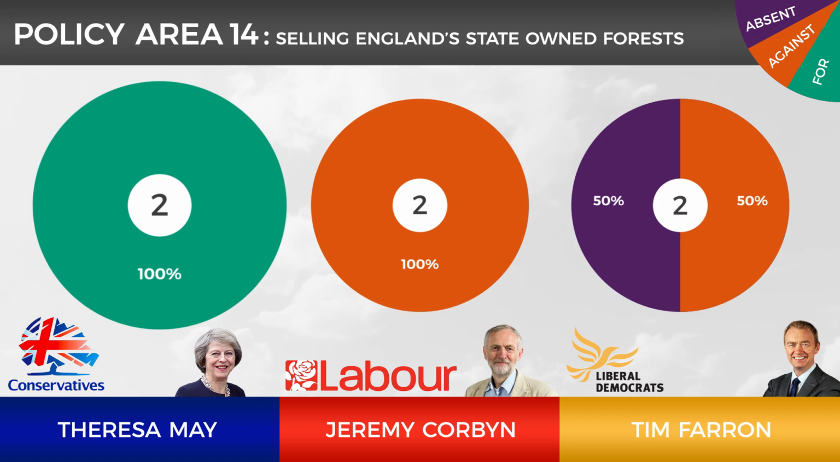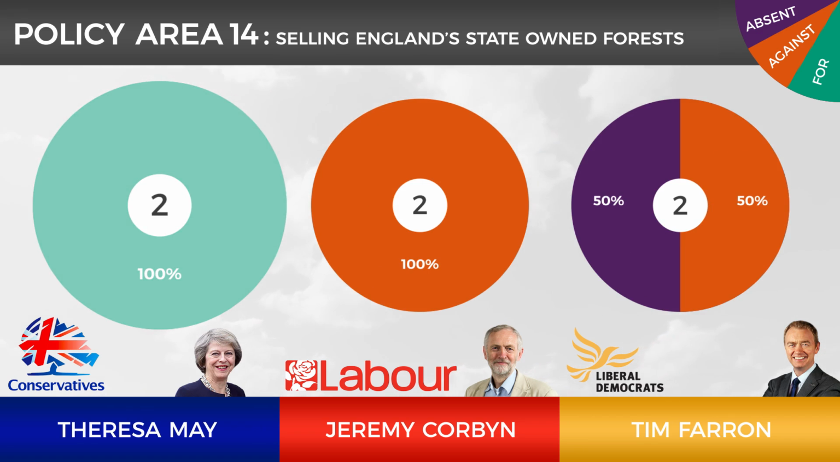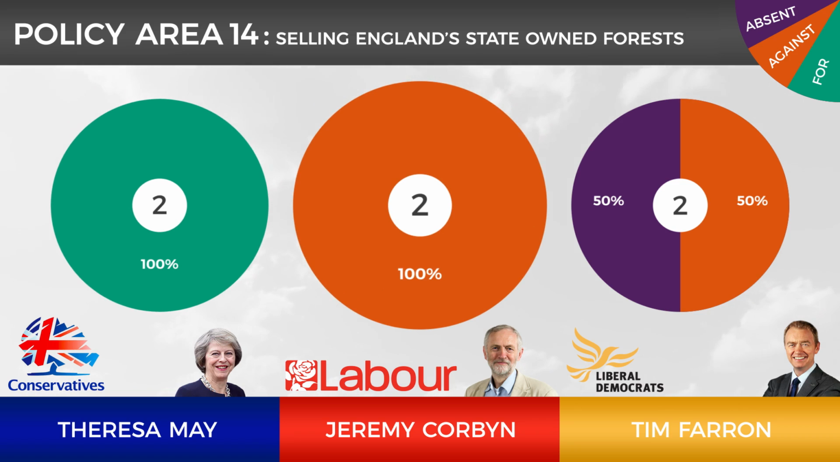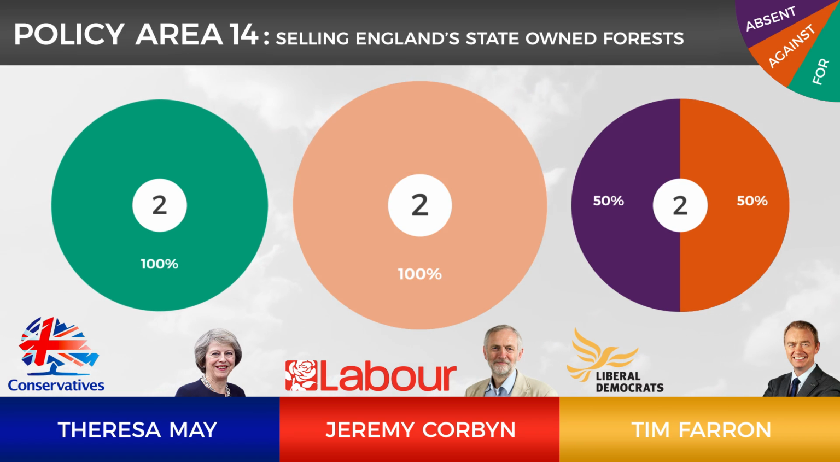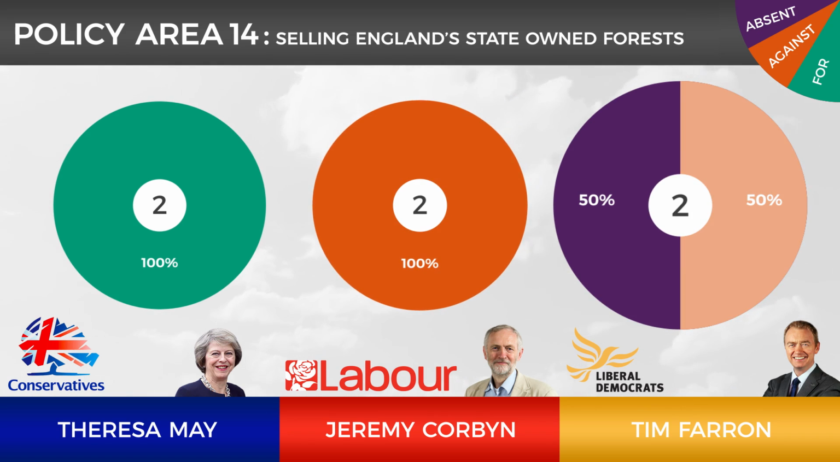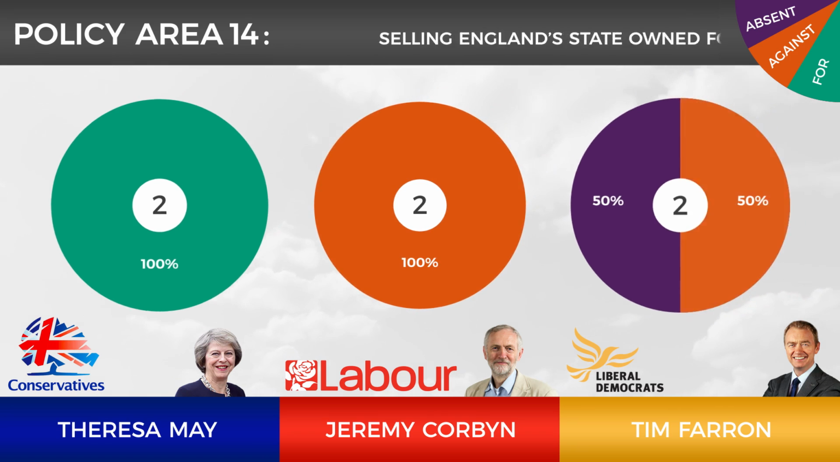Theresa May's record shows that she is a strong advocate of selling off England's forests to private ownership, having voted for it 100% of the time. In contrast, Jeremy Corbyn is a strong advocate of keeping England's state-owned forests, having voted against selling them 100% of the time. Tim Farron missed one vote on this subject, but then voted to keep Britain's forests under public ownership.